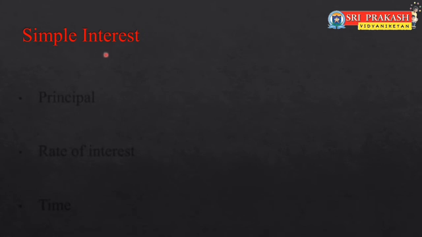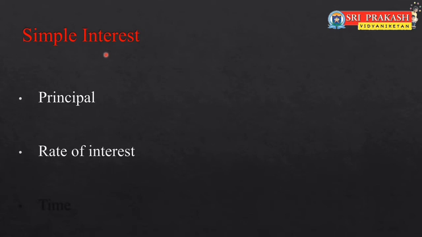In that we have different terminology like principal. The amount borrowed is called principal. Now on the principal we pay extra money at some rate, that is called rate of interest. This rate will be for a particular time period and for every 100, because rate of interest is always expressed in percentages. And the third one is time period. Time period may depend on the agreement between borrower and lender.